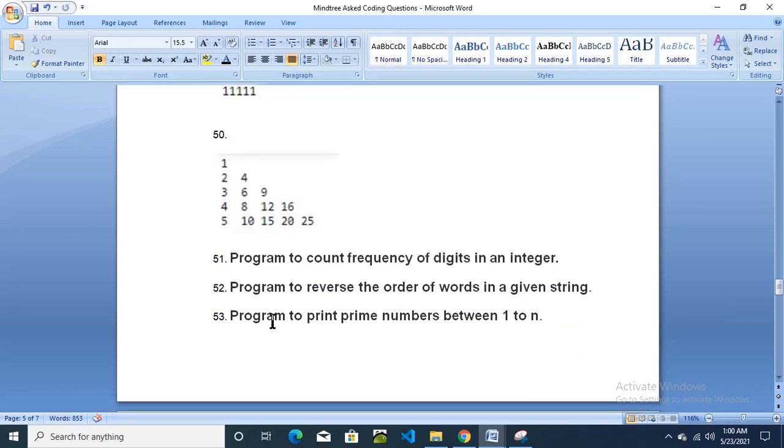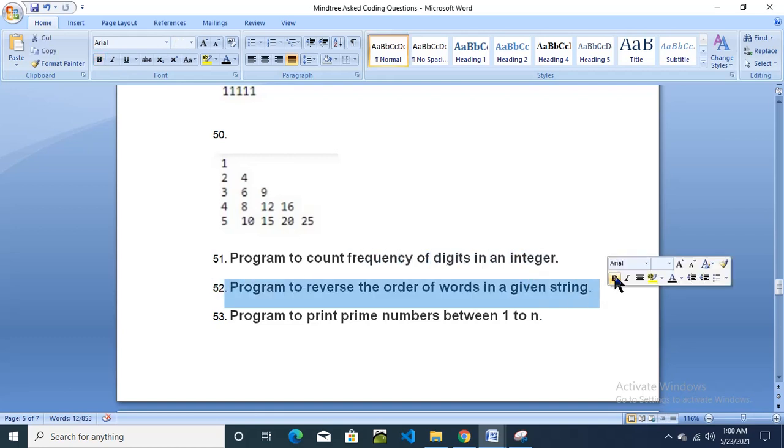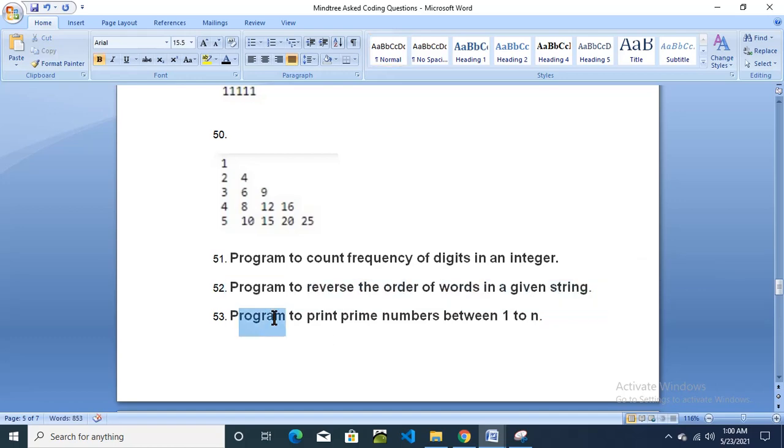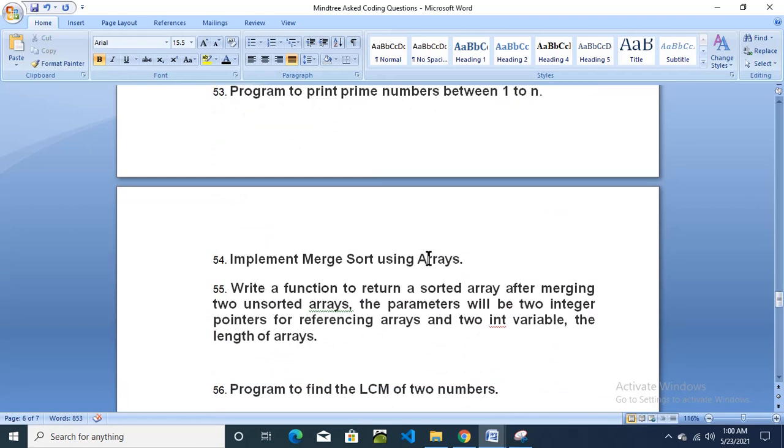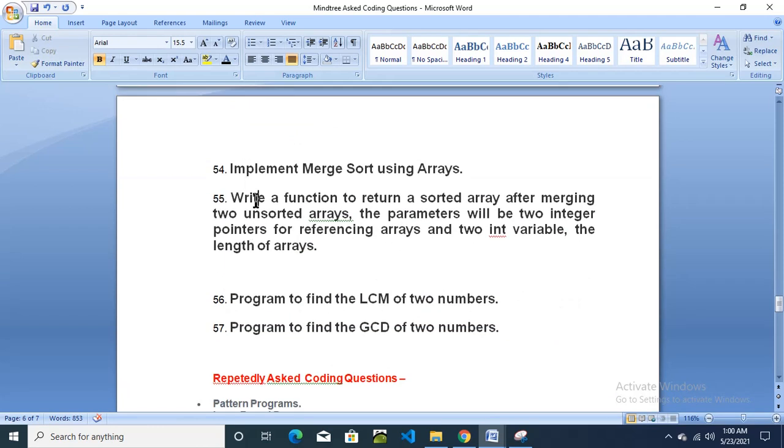Okay, then program to print prime numbers. Prime number question came again. Then the reverse the string question came again. Sorry, this was already covered. This one is also already covered. Then implement merge sort using array. Then write a function to return a sorted array after merging two unsorted arrays. The parameters will be two integer pointers for referencing arrays and two int variables, the lengths of the arrays. Then program to find the LCM of two numbers and program to find the GCD of two numbers.